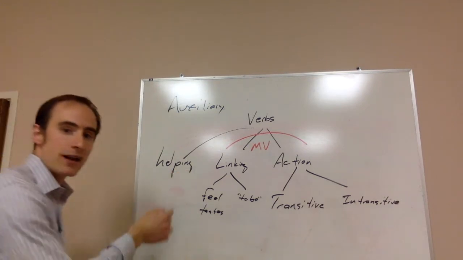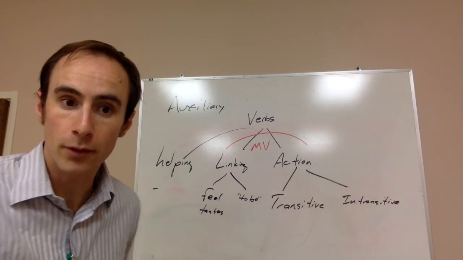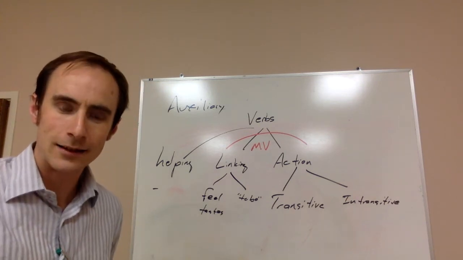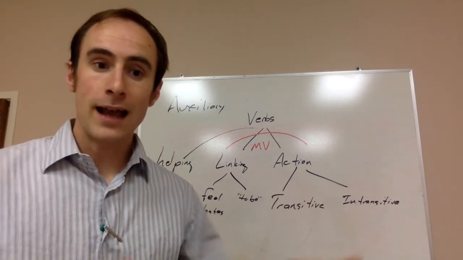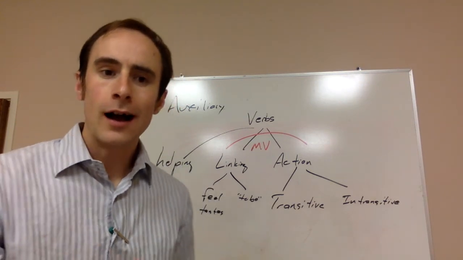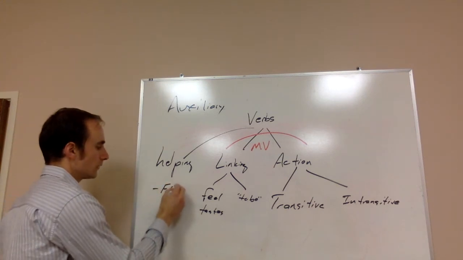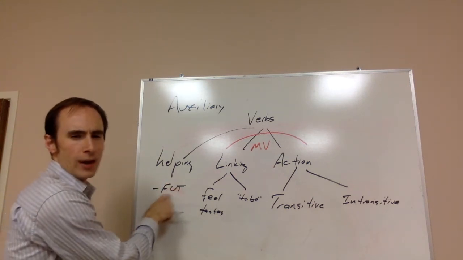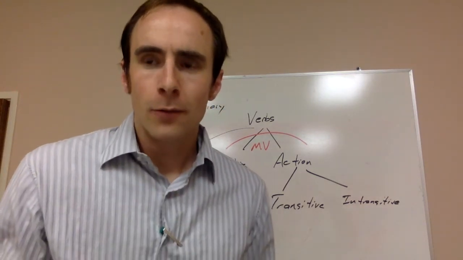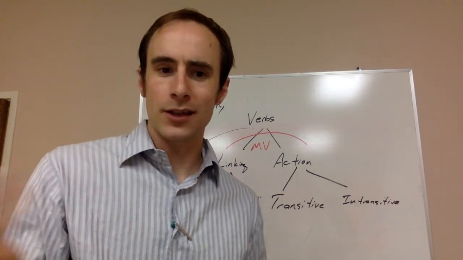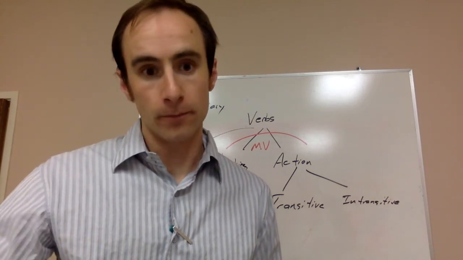So in helping verbs, we would have things like a verb to make the time of the action proper, say in the future tense. In the past tense, we add ed. For example, I walk. In the past, it's I walked. But what is it in the future? I will walk. So it might help it to mean future. Sometimes people who study grammar will use all capitals to show that it's just a feature of something. I will walk. Well, we can't actually have the sentence be just I will. That doesn't work. Walk has to be there as the main verb, right?